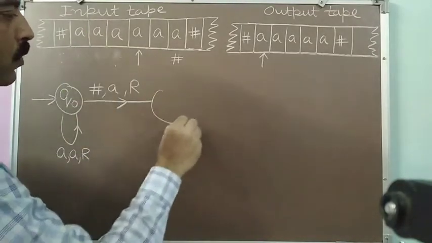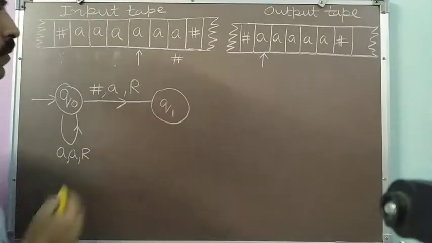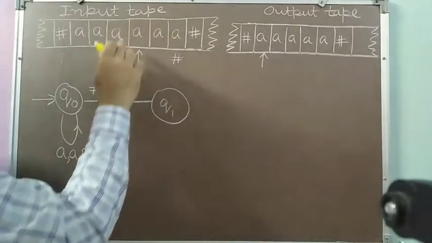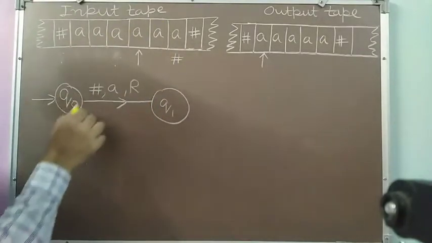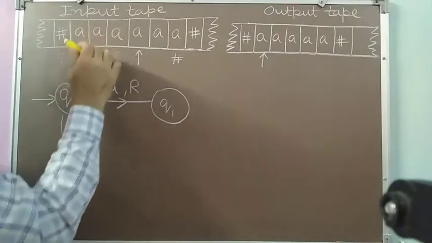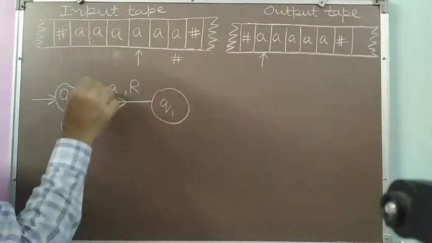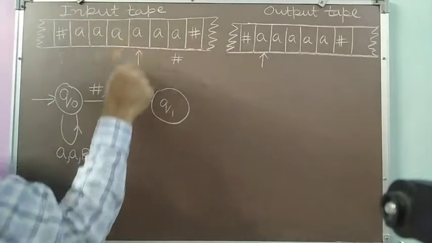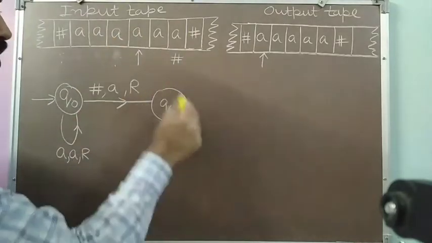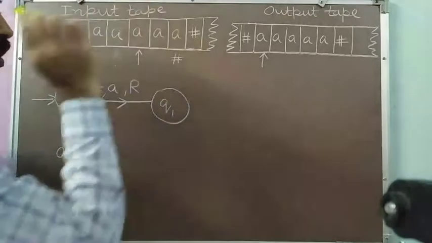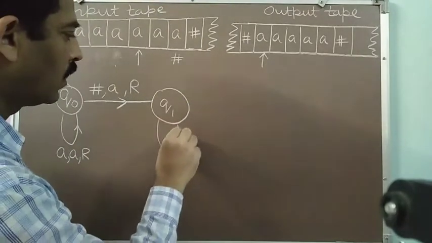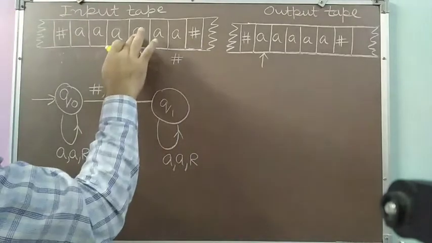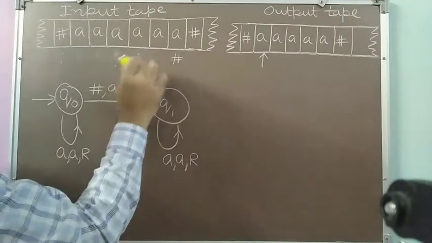Now I have moved to state Q1. In Q1 state, what do I have to do? I have to skip all the A's which were part of my string W2. In Q0 state, you have seen that I skipped all the A's of W1, and when I found the blank space, I converted it to A, moved to the first symbol of the second string, and moved to state Q1. In Q1 state, I will skip all these A's. On finding an A, I write A and keep moving right. So I will come here.